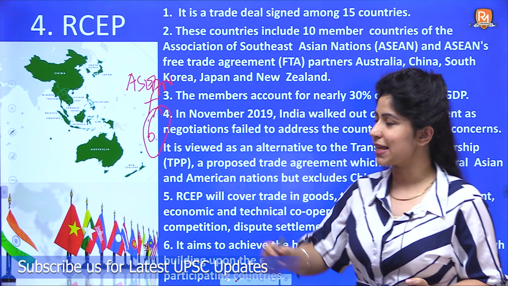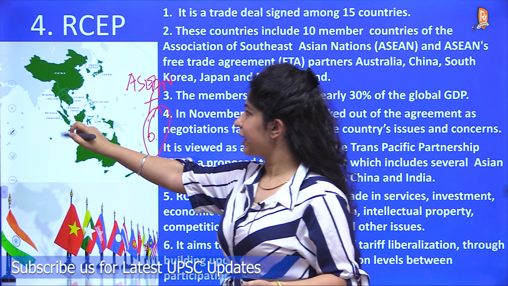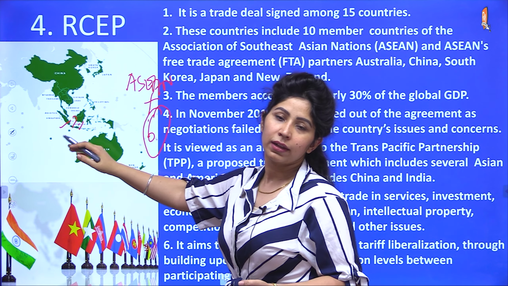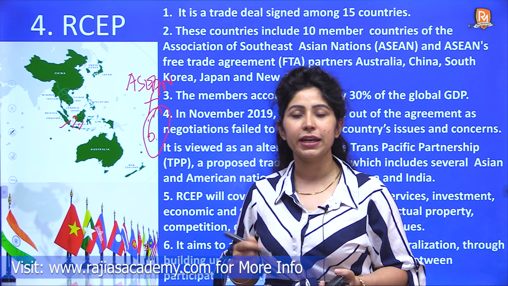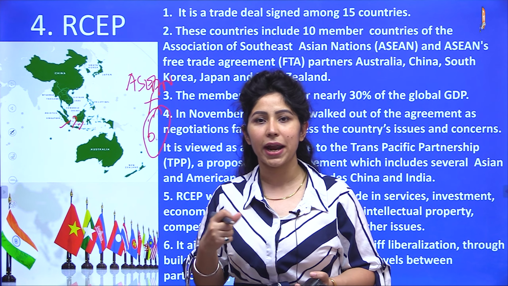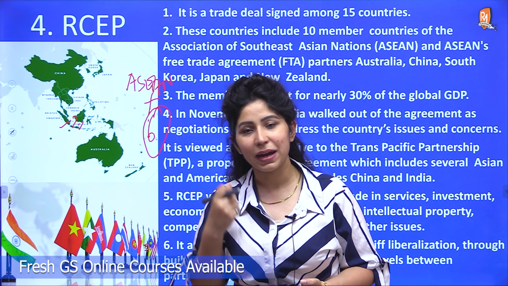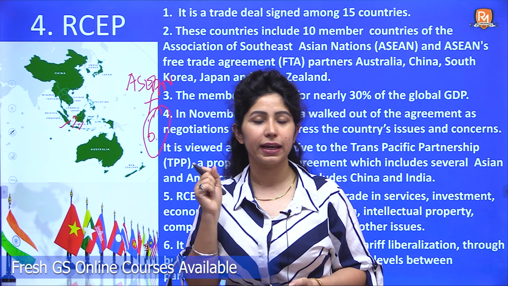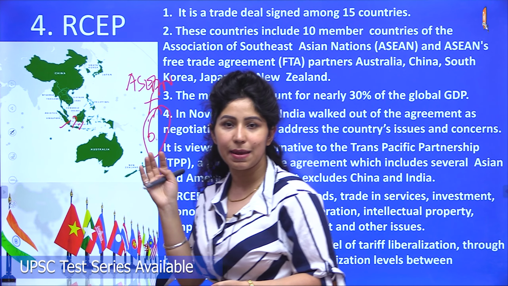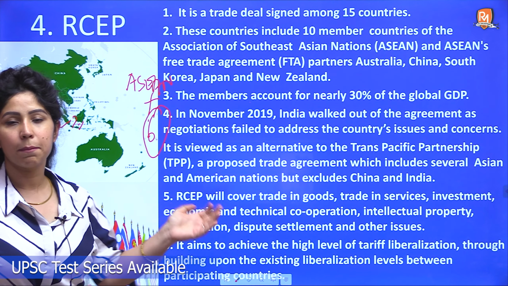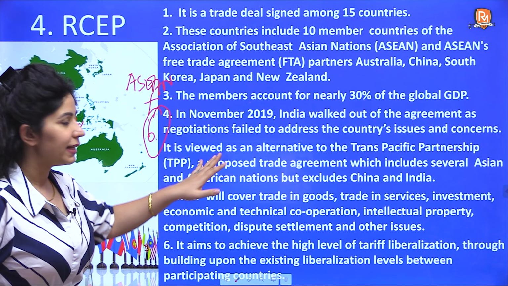But what happened is that all these countries were trading with ASEAN separately, but when everything comes into picture, for example when China came into picture, India was apprehensive that India's industries might lose out, or India's trade might lose out on the international front अगर ये RCEP में sign कर देते हैं. So India backed out in around 2019.